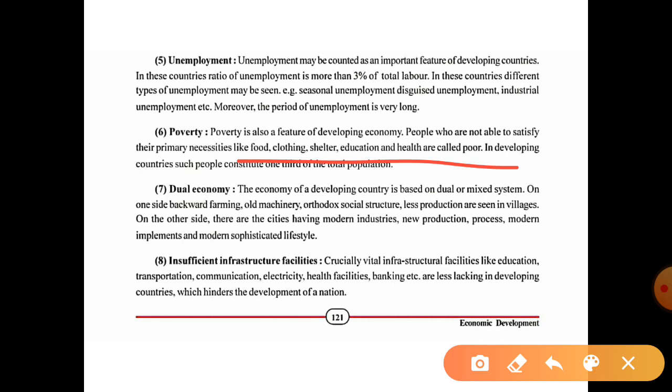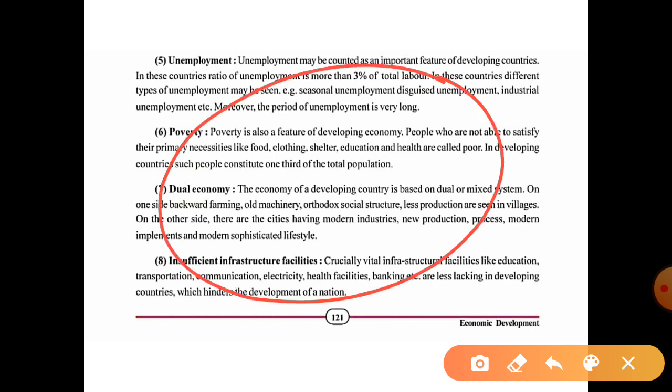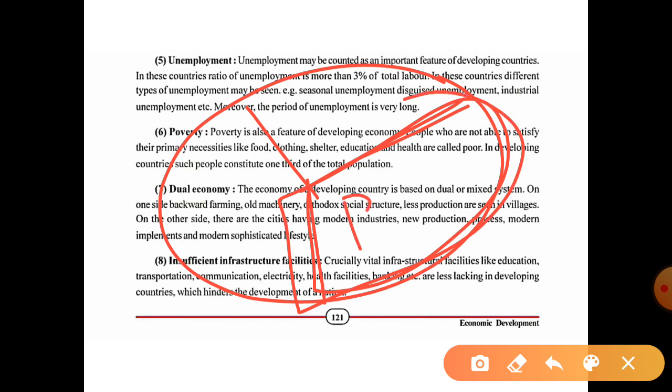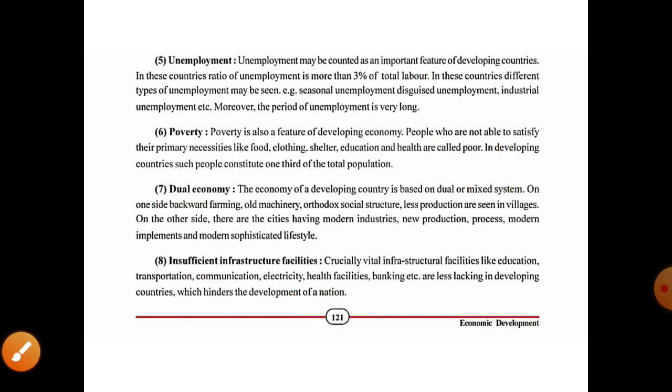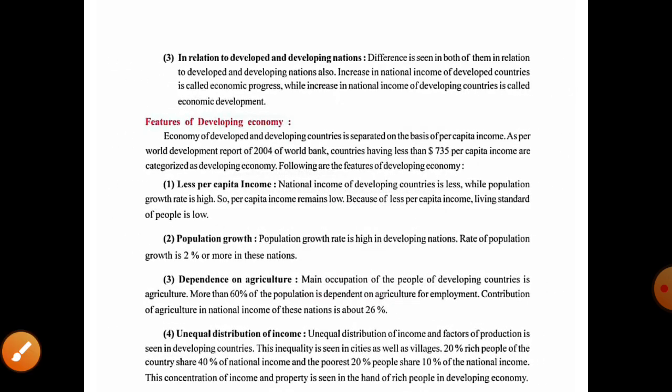In developing countries, such people constitute 1/3 of the total population. For example, if we divide the total population into 3 parts, one of these 3 parts is poor. Understood? Okay, good.